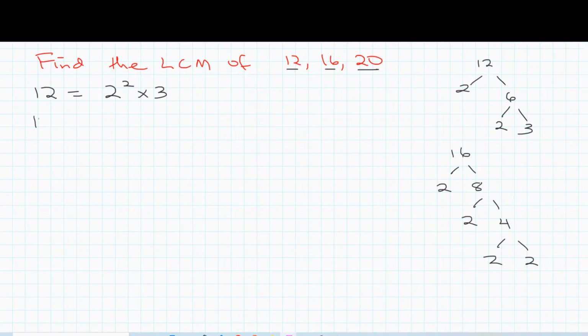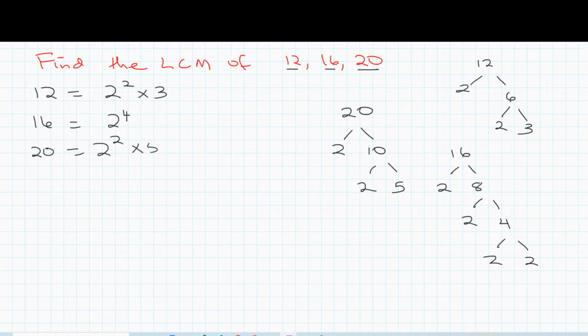So 16 is going to give us 2 to the power of 4. And then let's go for 20. 20 we have 2 and 10, and then we have 2 and 5. So 20 here is going to give us 2 to the power of 2 multiplied by 5 to the power of 1. This is 3 to the power of 1.